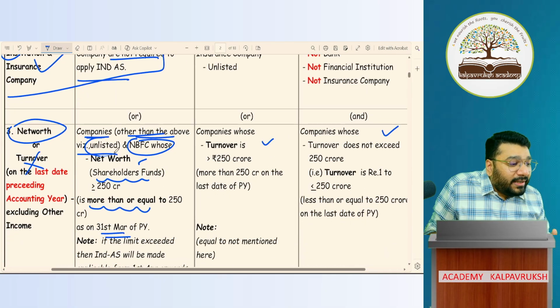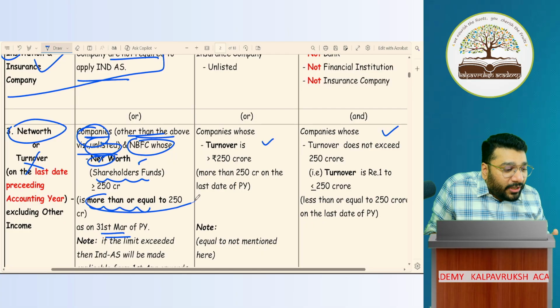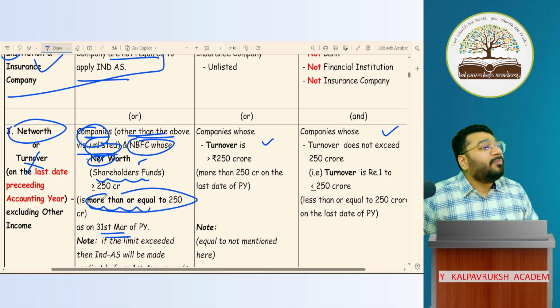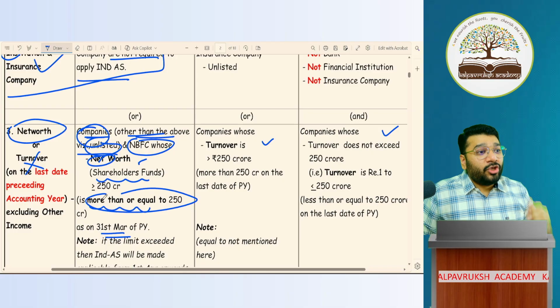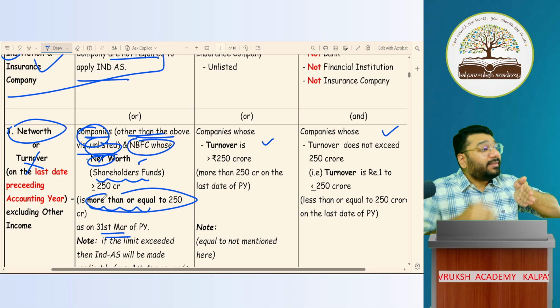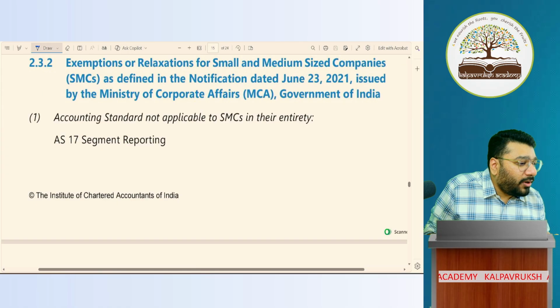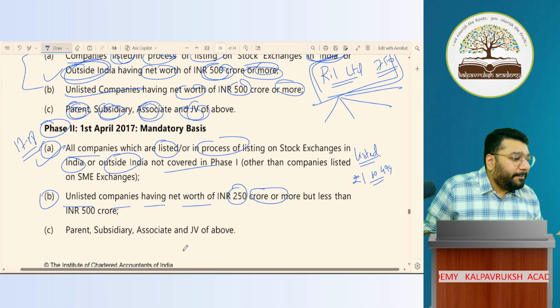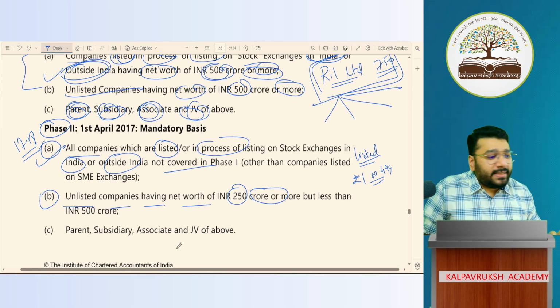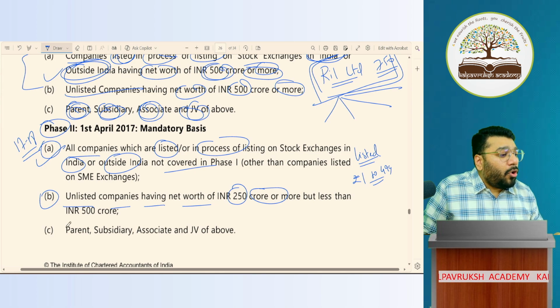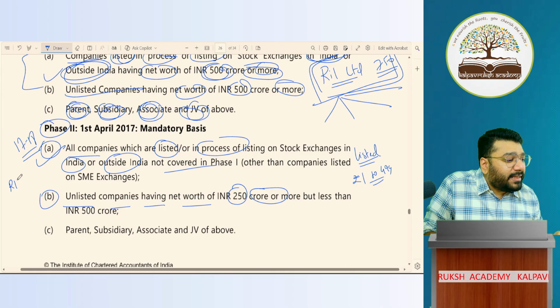Net worth of unlisted company, which is 250 crore or more, will come under purview of Ind-AS. So whatever is mentioned in phase 2, that is still being continued even now. Got it, not got it? Any difficulty? Likewise, if you come across any company on whom Ind-AS is applicable, for example, Reliance Industries Limited has to follow Ind-AS.